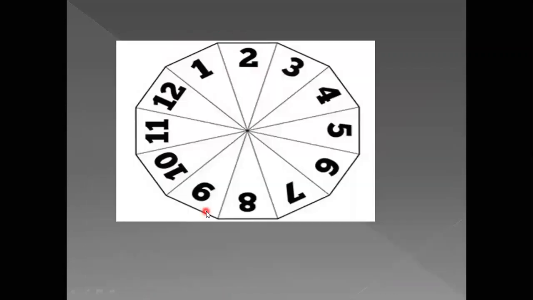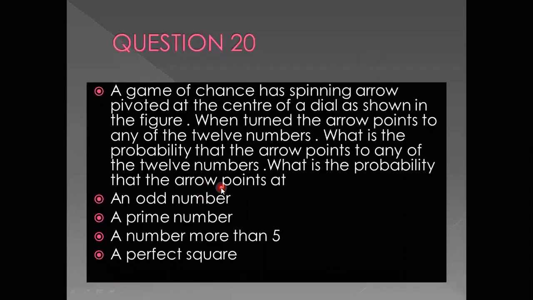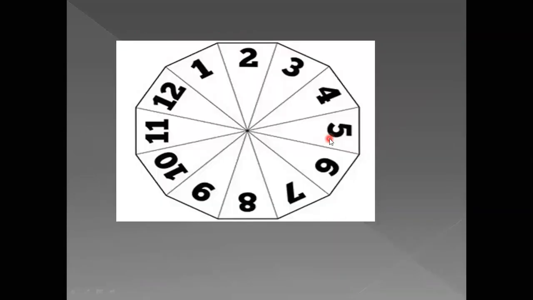So first you have to understand how this spinning arrow is. If you see this particular arrow, when it is rotated, it is pointing at any number.